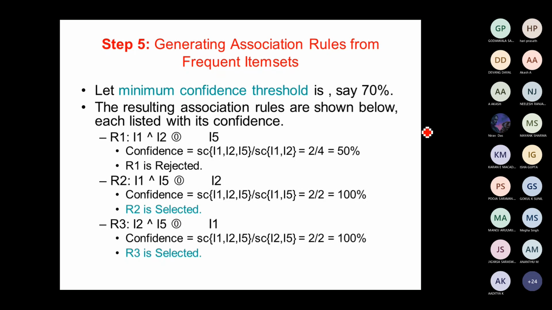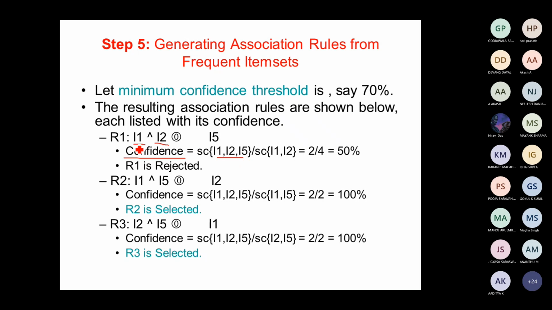Now we have to make clear what the condition is upon which the items can be bought by the customer. So how to do that? We go with the combination of rule 1. What is the condition that I1, I2 are bought together? You find out the confidence. How to find out the confidence? You have to find out the support of I1, I2 with I5.